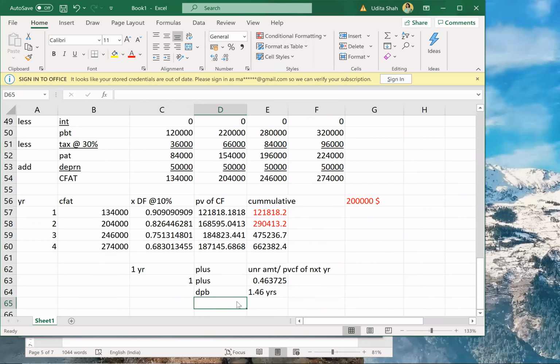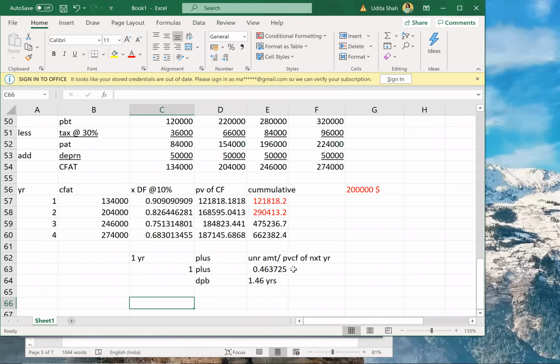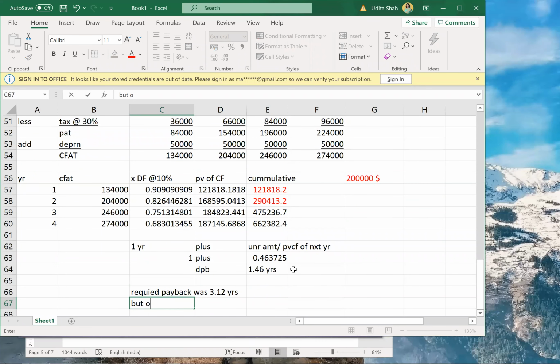Okay. Now, what is the question asked? Company can accept the project if discounted payback period is less than 3.12 years. So our discounted payback is less than that period. So we are recovering earlier than expected. The required payback was 3.12 years, but our company is recovering within 1.46 years itself.